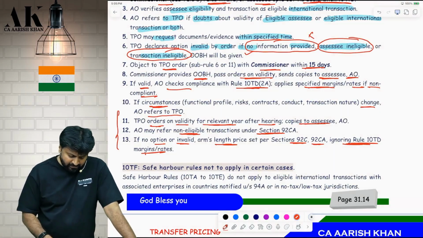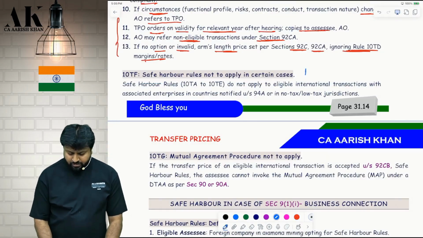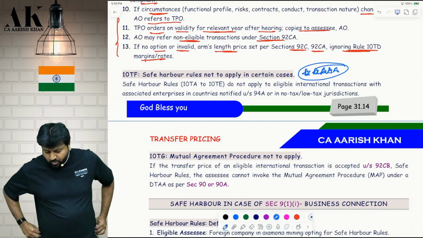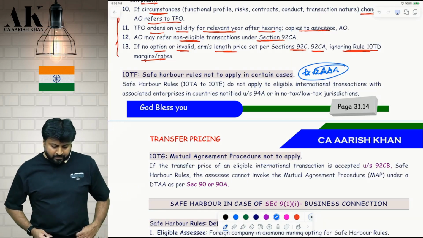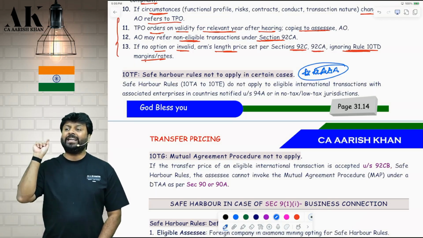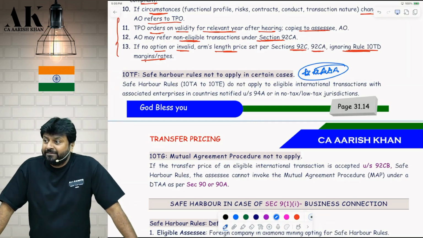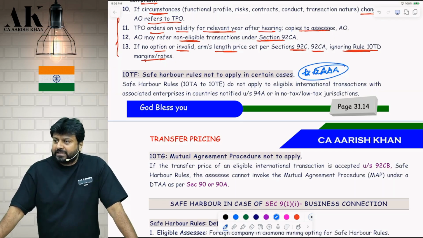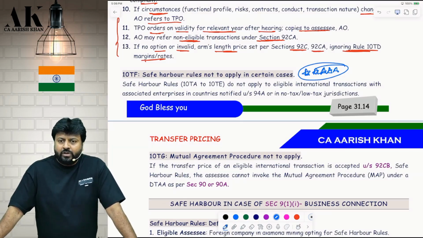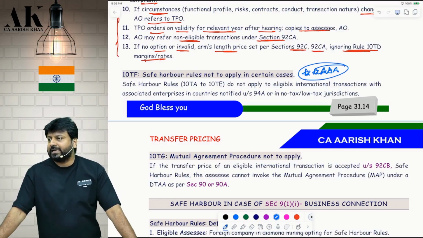That's it. Now, the last two things in this part of Safe Harbor. Mark down, this is very important. They used to test a lot of questions on this in the exam earlier, even though it's a small point. The safe harbor rule will not apply in some cases if you do a transaction with a person located in an NJA. With whom? Like Cyprus, for example. Cyprus is not an NJA today, but still, hypothetically. They used to test this example again and again in the exam.